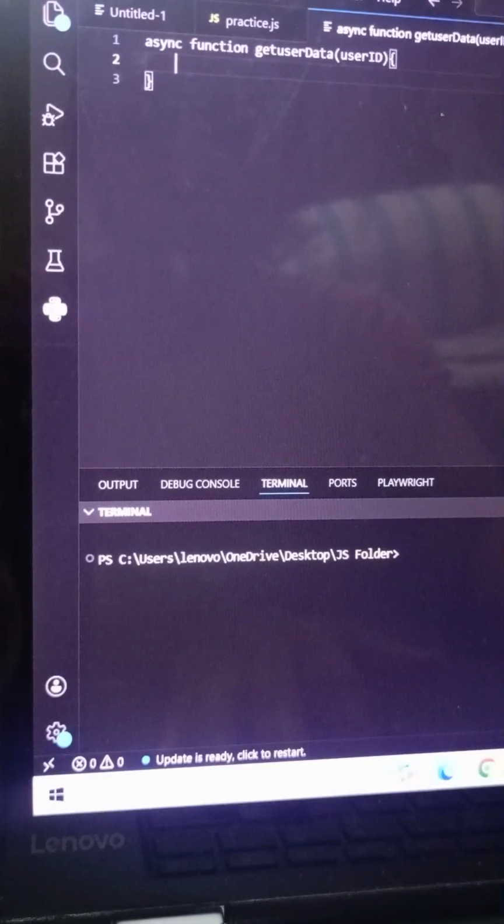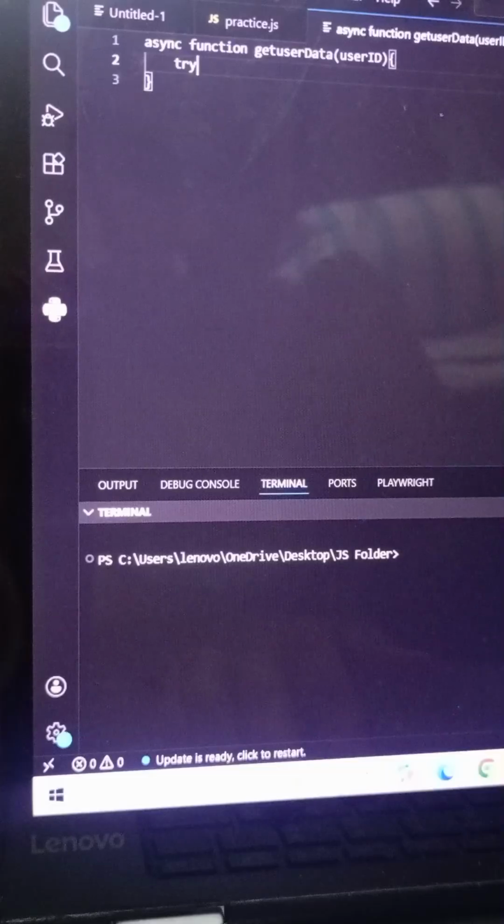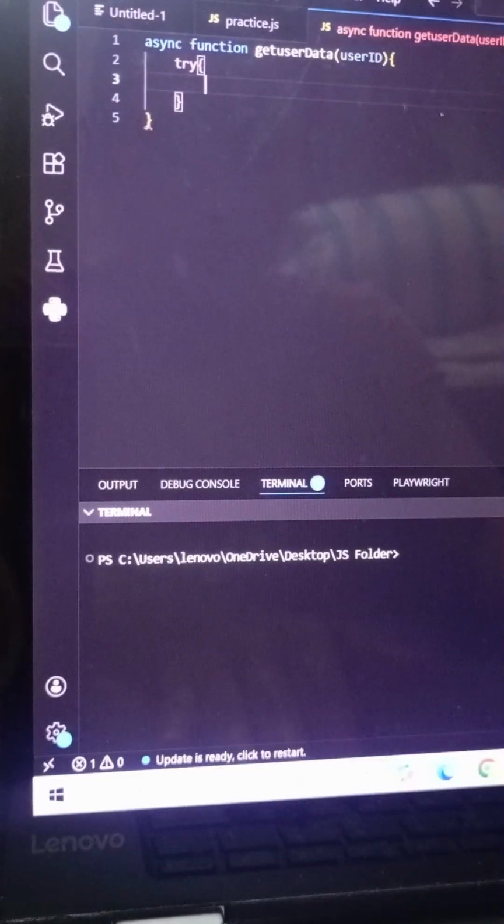If our program does not meet the required conditions, it will crash our program. That's why we use try catch. If an error comes, it will catch the error and print something like error fetching data, so it does not crash our code. So it's easy for us to use try catch.